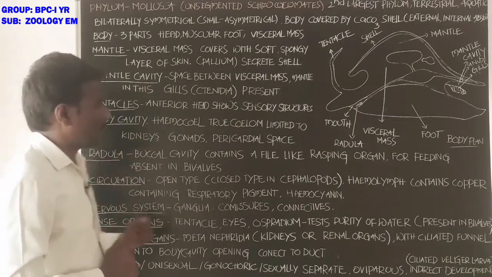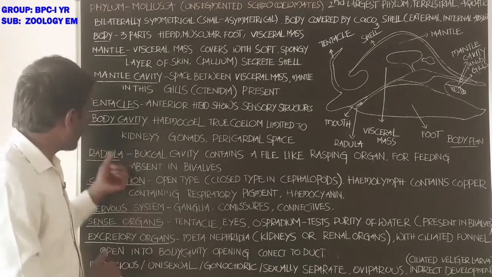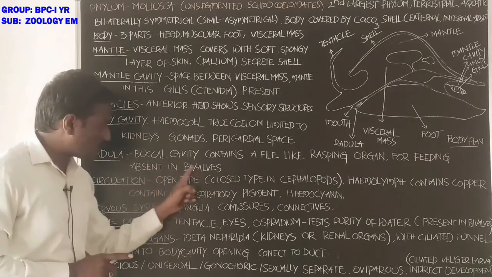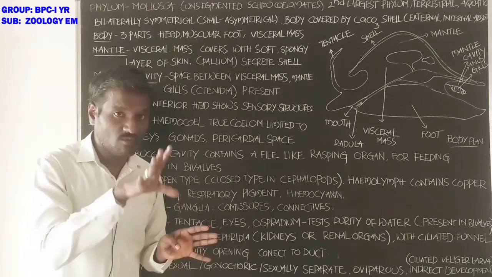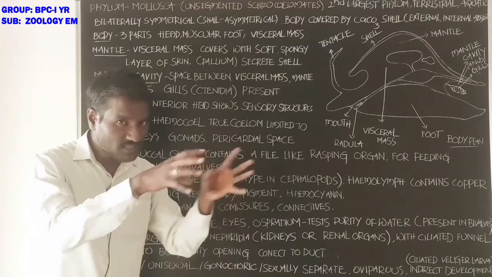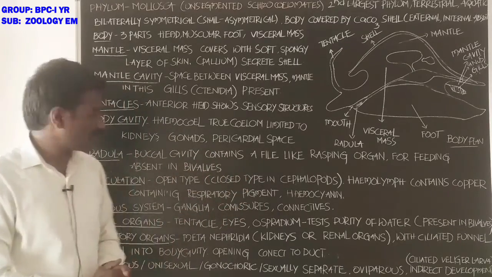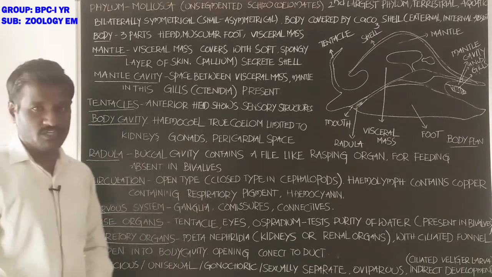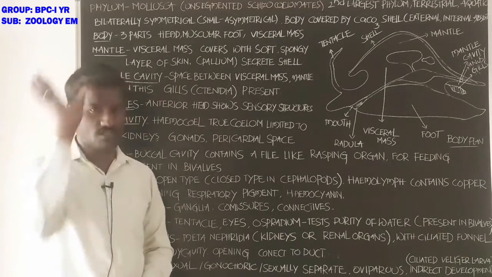Okay, radula. The radula helps in feeding, and the radula is absent in bivalves. Bivalves are a group of molluscans, a group of animals in phylum Mollusca having similar characters. In bivalves this radula is absent. Except bivalves, radula is present in all molluscans.